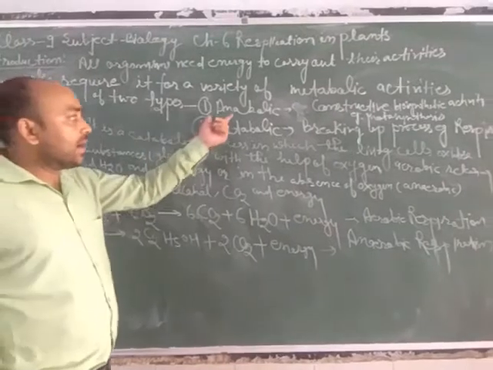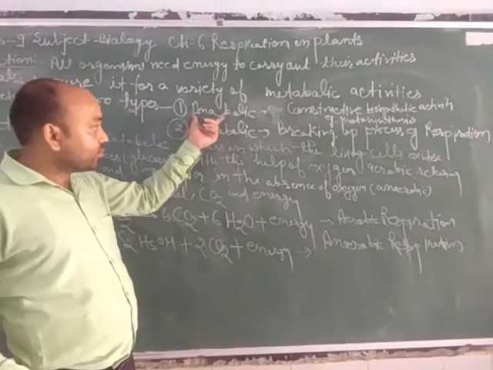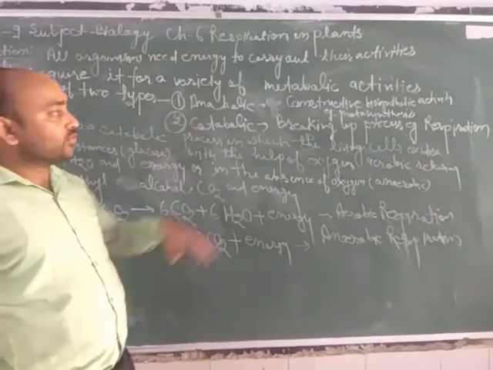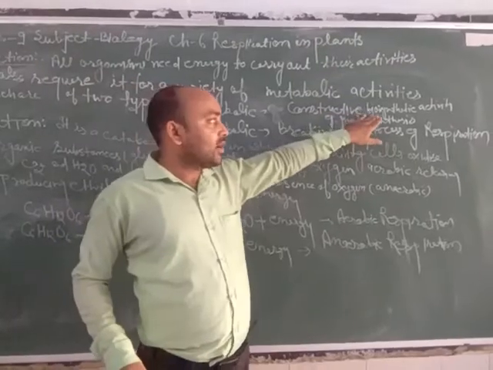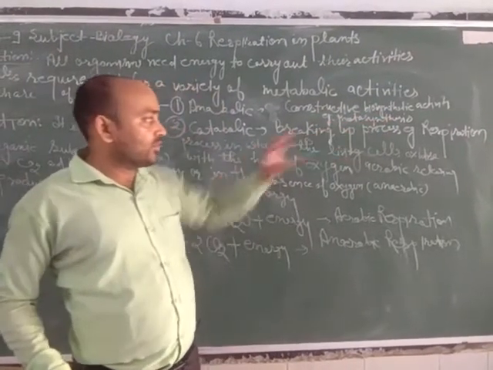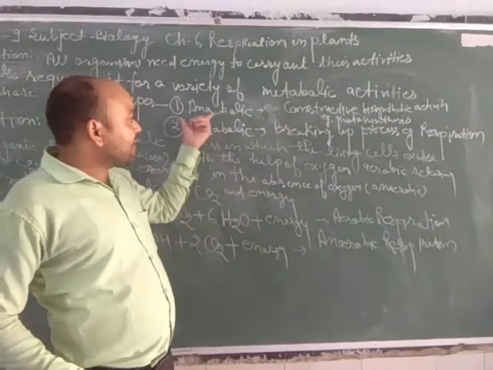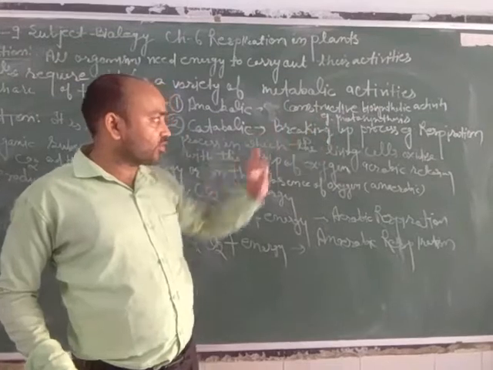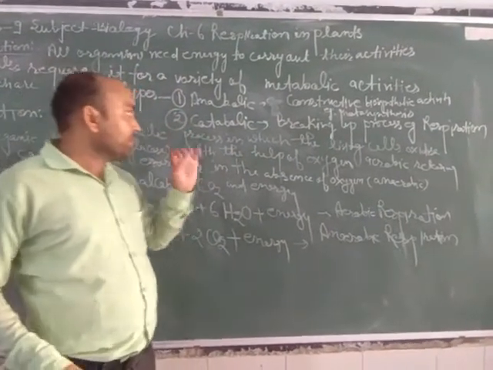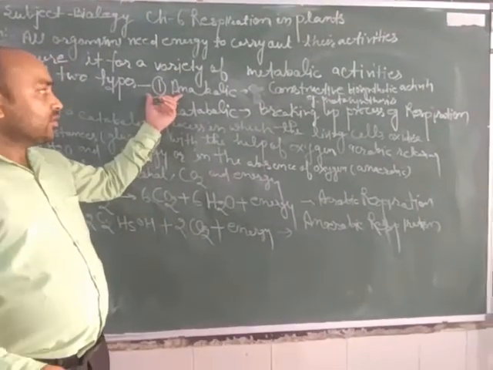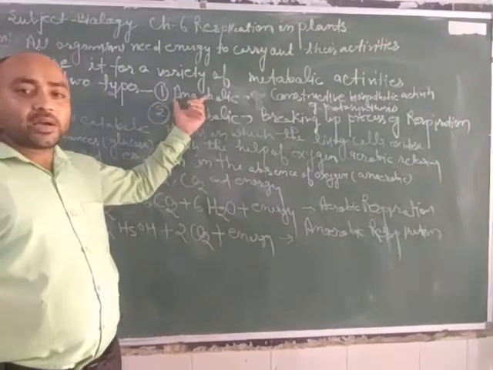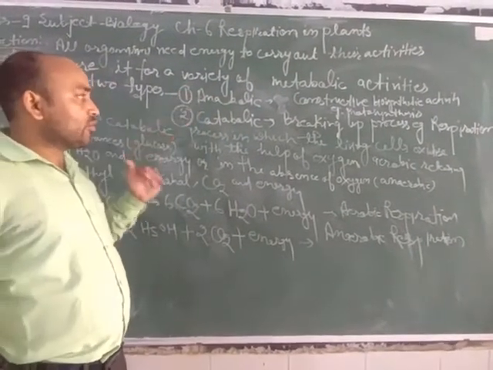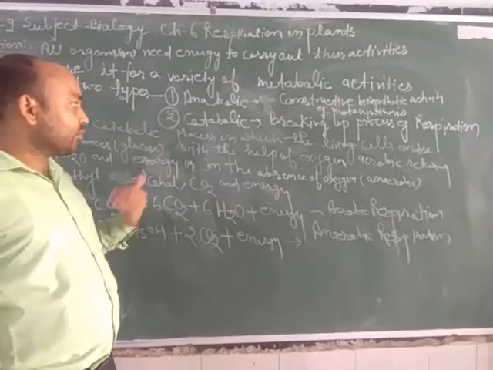As we know, anabolic activities are those activities in which constructive work, that is biosynthetic activity, takes place. An example of this type of activity that we can observe in all green plants is the process of photosynthesis, which is a constructive activity. In organisms, anabolic activity is the formation of cytoplasm from the digested food material in the body.